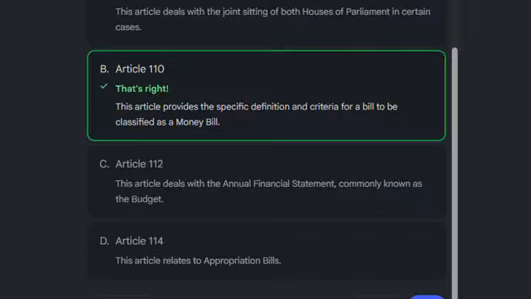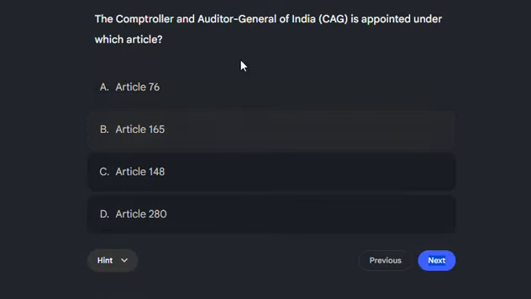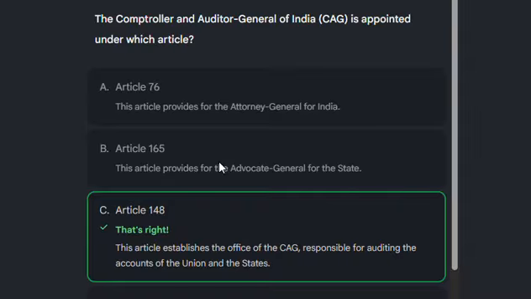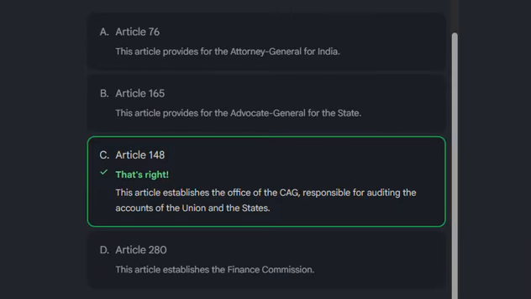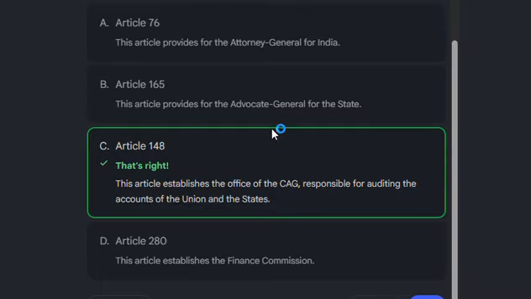Next question is, the Comptroller and Auditor General of India (CAG) is appointed under which article? That is Article 148. Article 148 is the correct answer. The correct answer is Article 148.